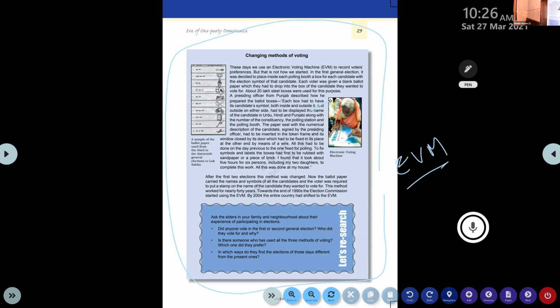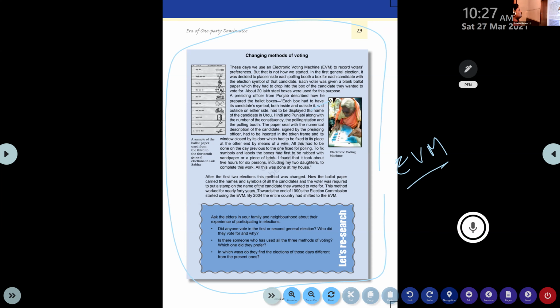All this had to be done on the day previous to the one fixed for polling. To fix symbols and labels, the boxes had first to be rubbed with sandpaper or a piece of brick. I found that it took about 5 hours for 6 persons, including my 2 daughters, to complete this work. All this was done at my house. So the officer says that all these activities to conduct the election, he completed himself, with the help of his family members.